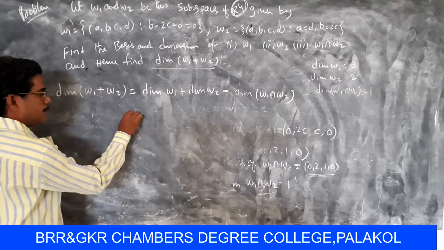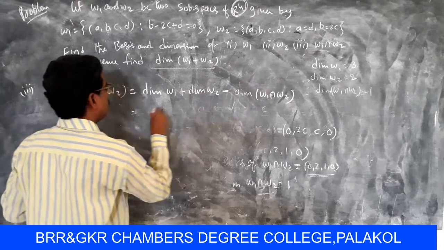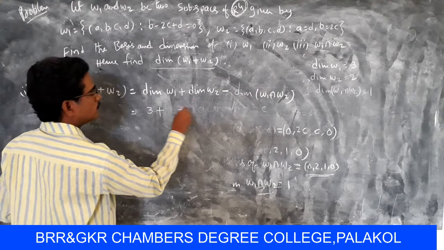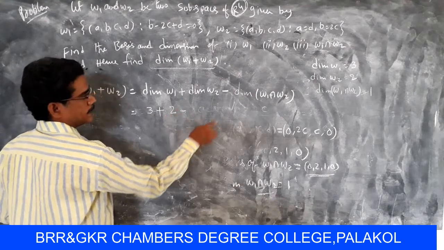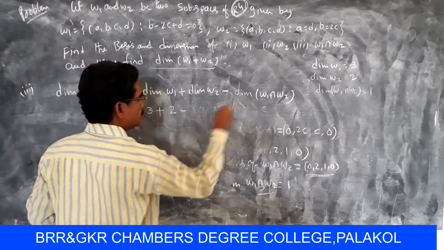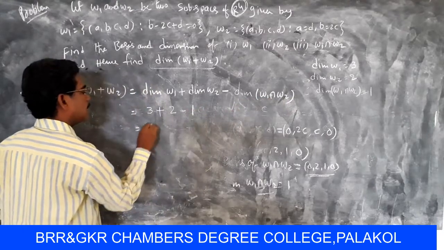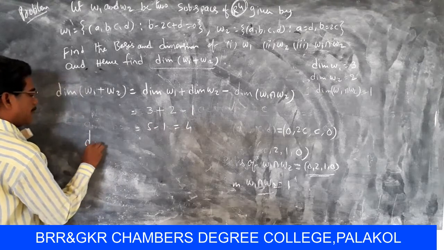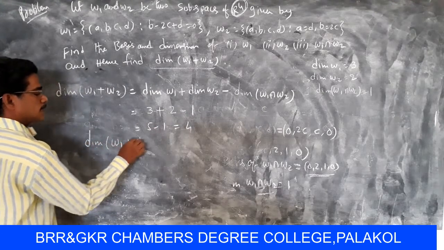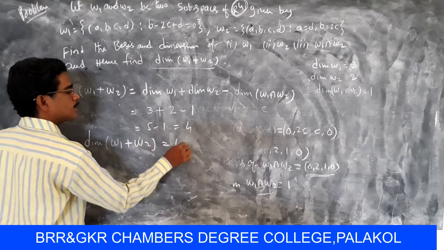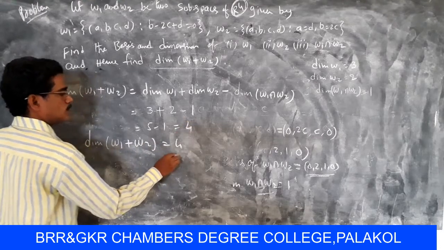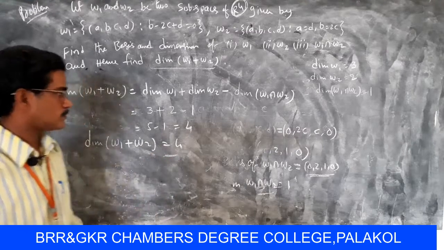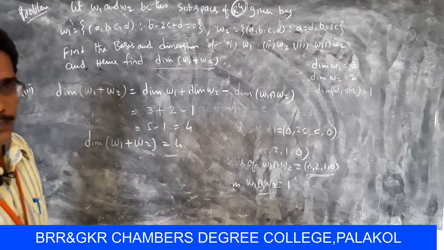Here the dimension of W1 equals 3, by the above cases, plus the dimension of W2 equals 2, minus the dimension of W1 intersection W2, which is 1. So finally 5 minus 1, that means 4. Therefore the dimension of W1 plus W2 equals 4. So hence the problem is solved. Okay students.